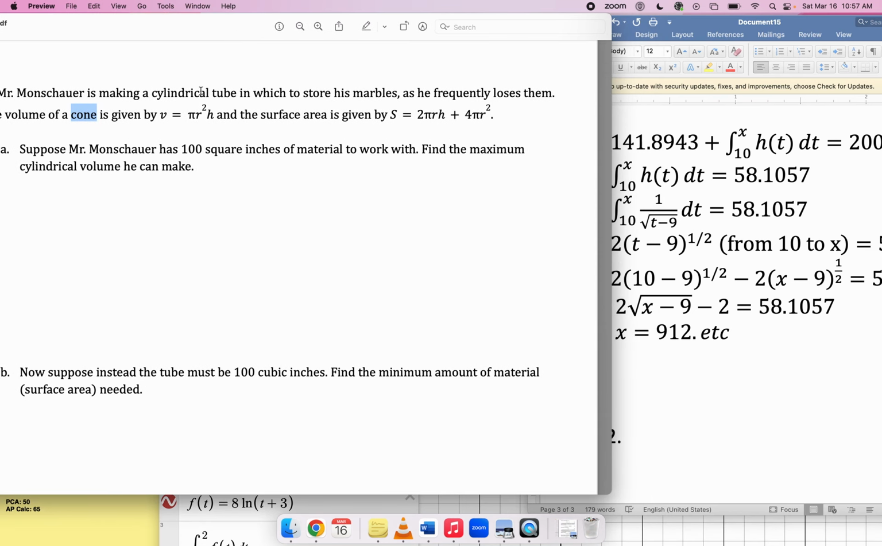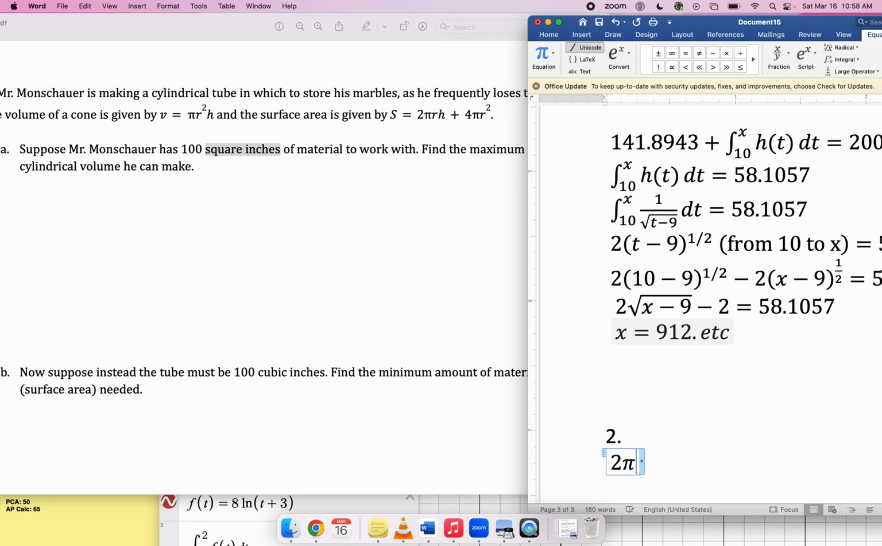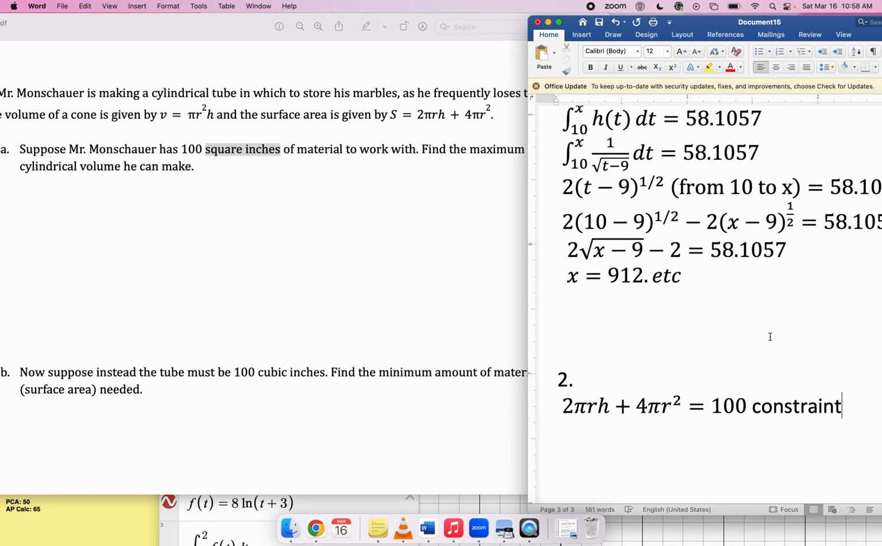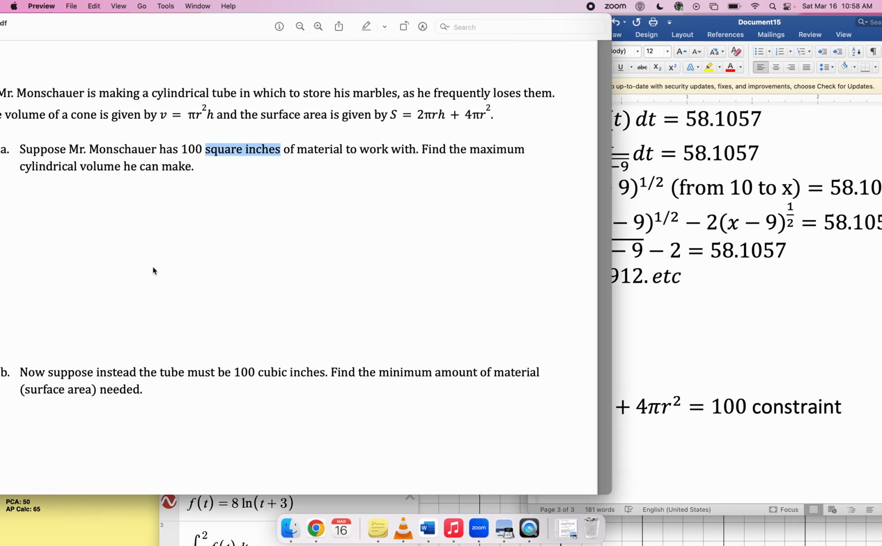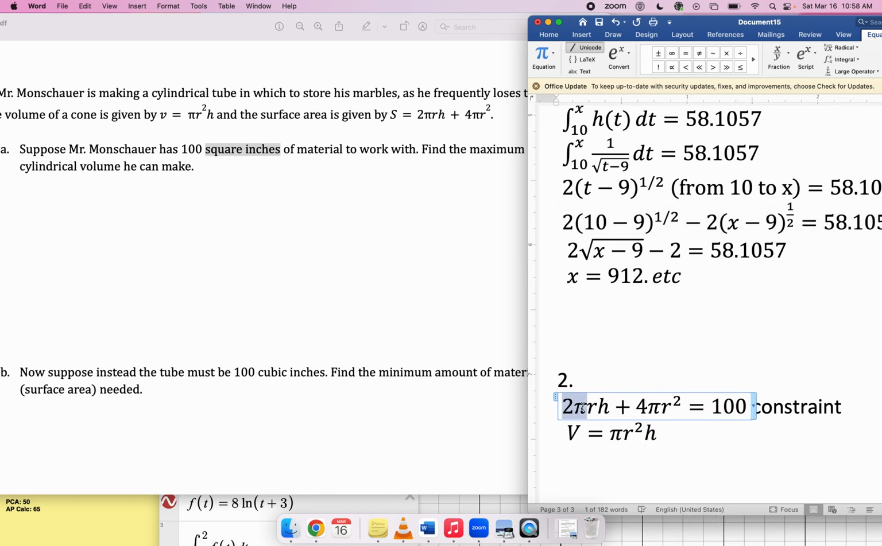So Mr. M has 100 square inches of material to work with. That's a constraint, guys. Square inches, is that talking about volume or area? It's definitely talking about area. So that's telling you that your surface area has to be equal to 100. So what you do is you write 2 pi r h plus 4 pi r squared equals 100. That is our constraint. The thing that you're trying to maximize is, of course, the volume. So your objective function is volume, which is pi r squared h. And this function depends upon 2 variables. So what are you going to do? You're going to solve this equation.